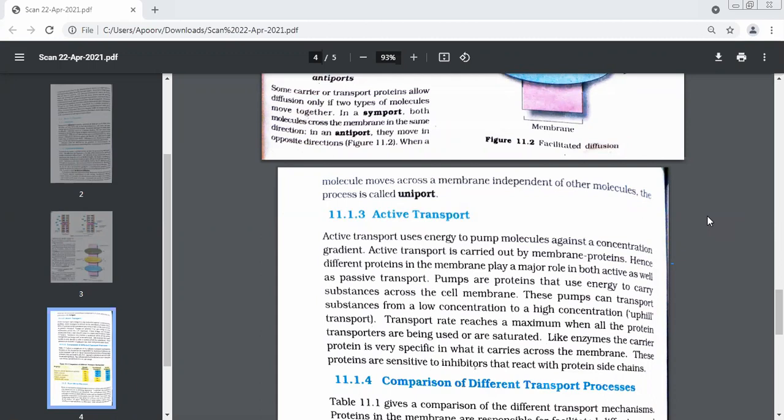Just read the last line. What does it say? Like enzymes, the carrier protein is very specific in what it carries across the membrane. These proteins are sensitive to inhibitors that react with protein side chains. Just read this sentence very carefully and tell me what this means. A little bit, you also have to help me out.